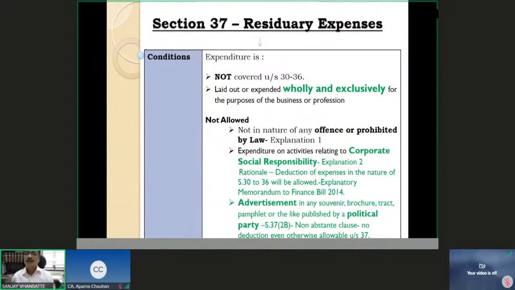These are the provisions as per the Companies Act and the Companies Act corporate CSR rules. Now, any expenditure which is incurred as per this on the corporate social responsibility by the company, whether the deduction of this is allowed, the answer is no. Okay, the answer is no. I have written here what is the rationale that this deduction is not allowed.